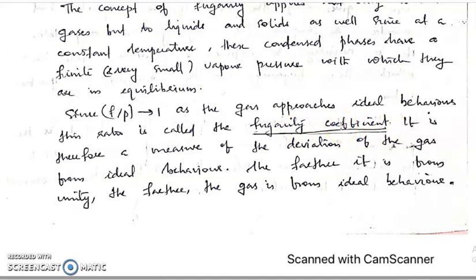So f by P equal to 1 is the fugacity coefficient, and it is possible when real gases approach ideal behavior at low pressures. It is therefore a measure of the deviation of the gas from ideal behavior. The farther it is from unity, the farther the gas is from ideal behavior. So when the ratio of f by P is close to unity, the gas behaves ideally, and if it deviates above or below the value unity, that means the gas moves away from ideal gas behavior.